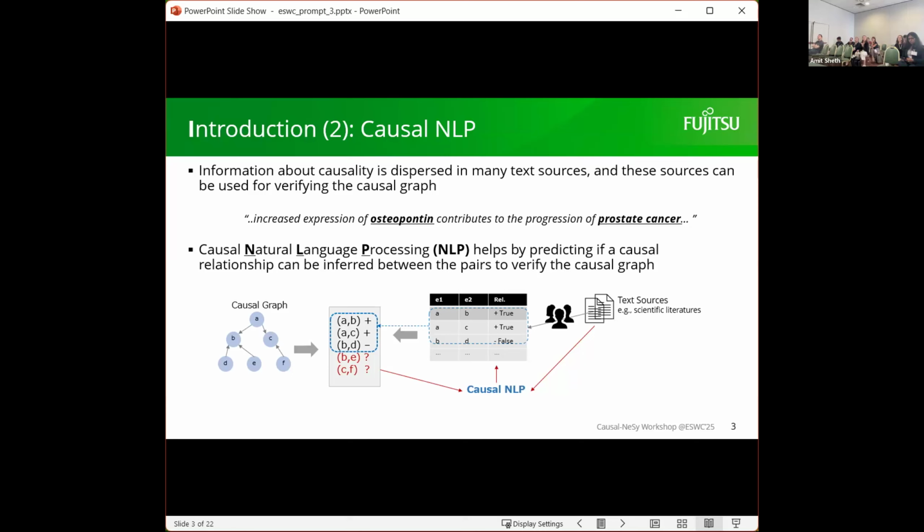So we want to extract this kind of causal relationship between pairs, and there is already study on this topic, called causal natural language processing, because it uses NLP methods to extract this relationship. This can be used to verify the causal graph by predicting the causal relationship between each pair in the graph. Here in the illustration, we have the causal graph at the right, and for every pair, we use causal NLP either from text sources like journals or research papers, or from a knowledge base, for example, a knowledge graph that is already in the form of a knowledge base that also has those variables and the ground truth.